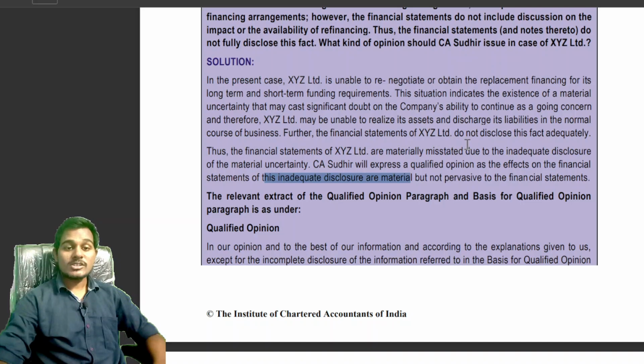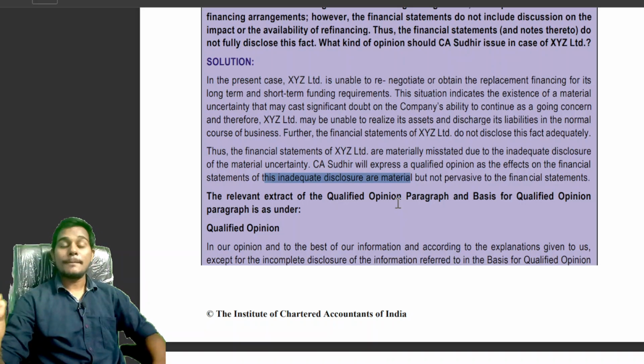Further, the financial statements of XYZ Limited do not disclose this fact adequately. See students, the inadequate disclosure is material but not pervasive to the financial statements. That is why the auditor will give a qualified opinion.